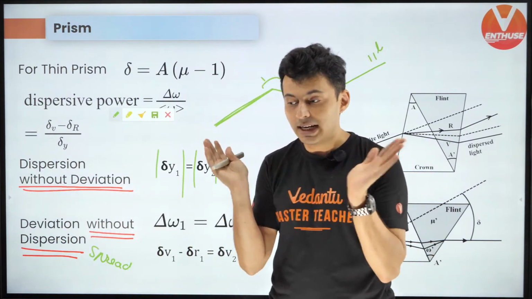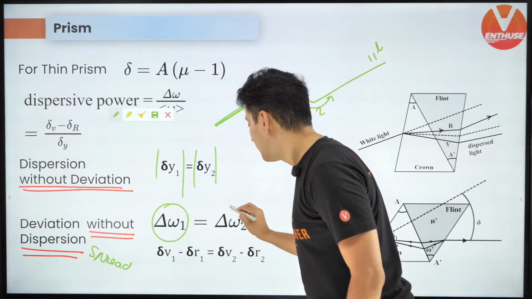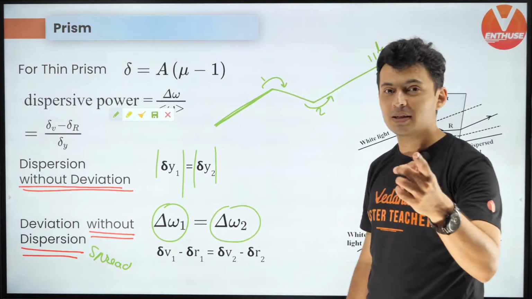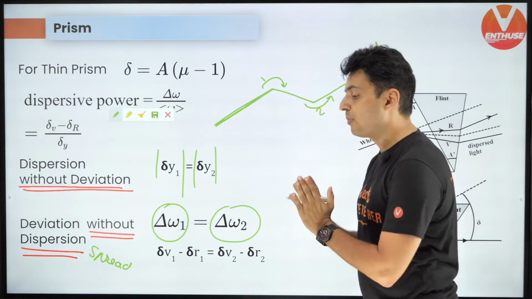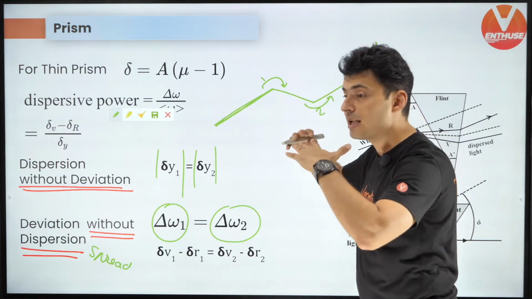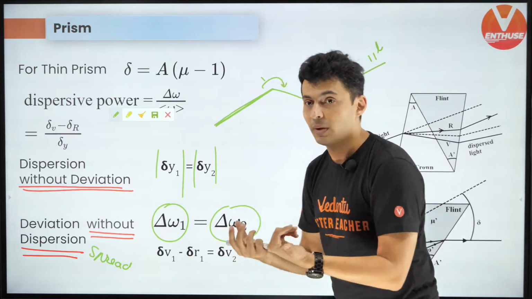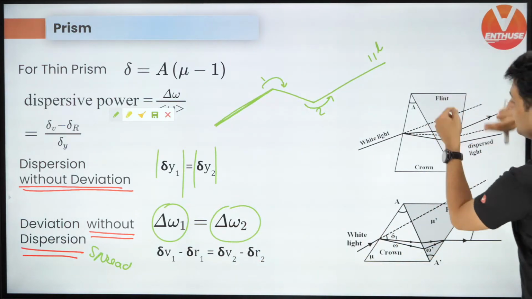There is no spreading of light. So that's why I have equated the spreads of the two prisms. Remember, delta omega was the spread. So light spreads in the first prism and light again spreads by the same amount, but in the opposite way, because the other prism is opposite, it's upside down.